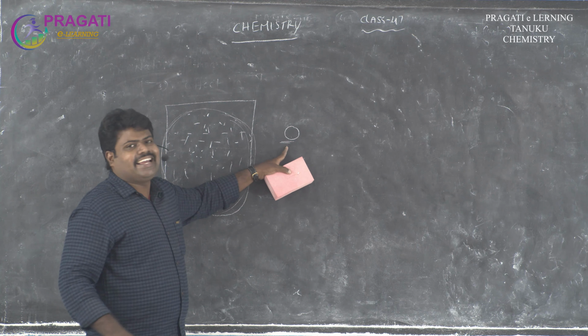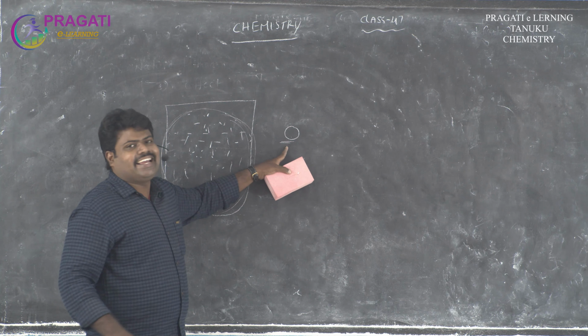This equation is called the Van der Waals equation: (P + an²/V²)(V − nb) = nRT. In this equation, a and b are constants, P is the pressure, V is the volume, a relates to the attraction between the atoms, and n is the number of moles. R is the universal gas constant, and T is the absolute temperature. This equation is known as the Van der Waals equation.